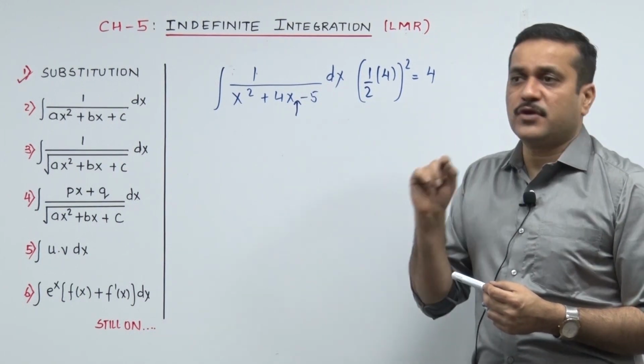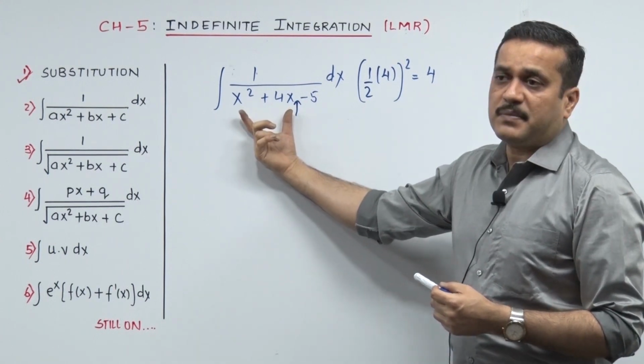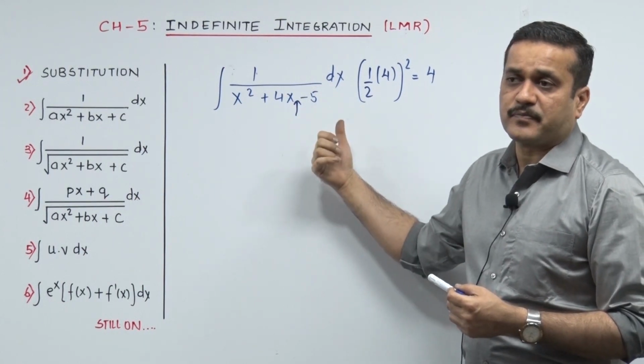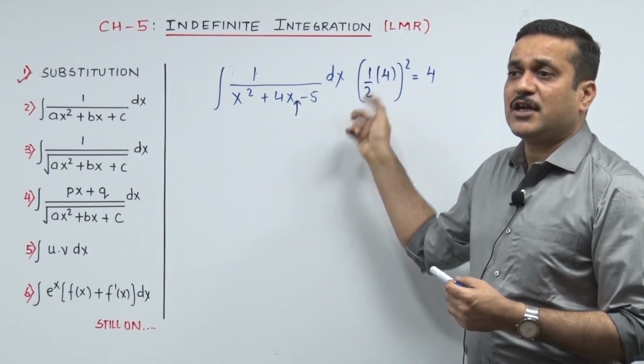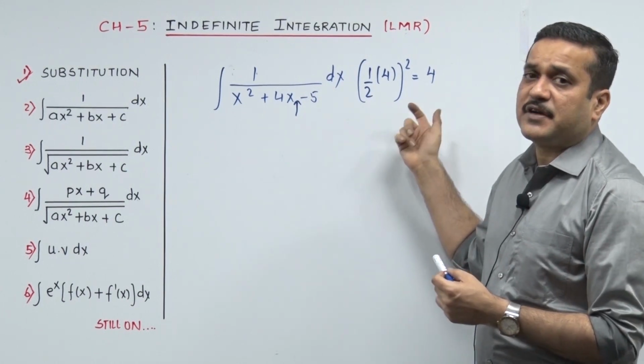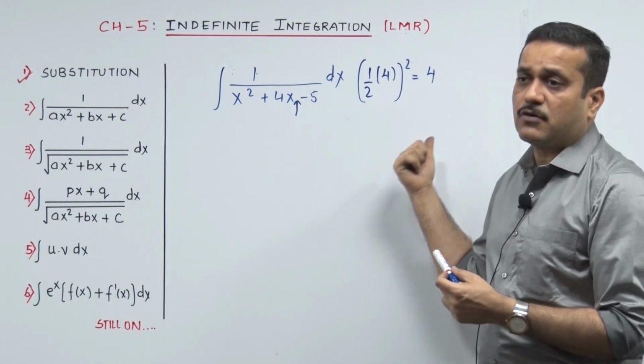Can I repeat my line once again? You must surely know this, but let me punch it hard. When you want to make it a complete square, your x square plus 4x needs to be added with one more term, and that term is calculated by half into the coefficient of x, the whole square. So half into 4, the whole square, which turned out to be 4.